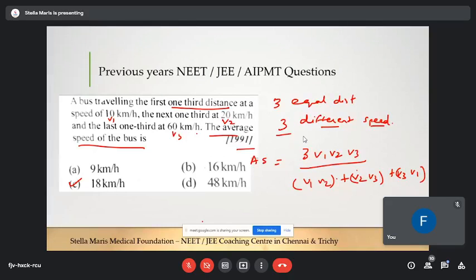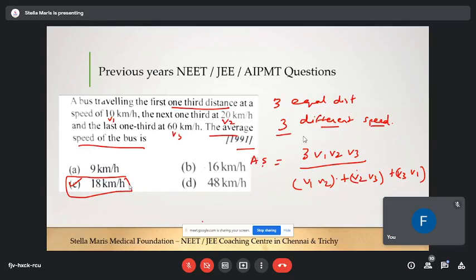Just substitute and see for yourself whether you are getting the same answer. I'll give you another 2 to 3 minutes. You can use a calculator also, no problem, because it has two-digit multiplication.